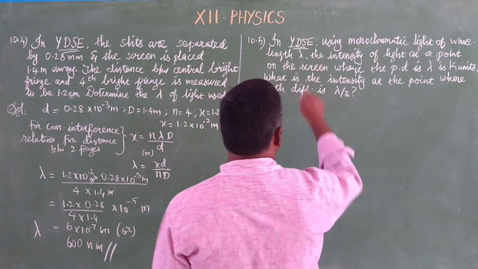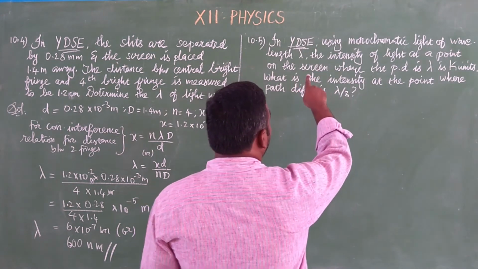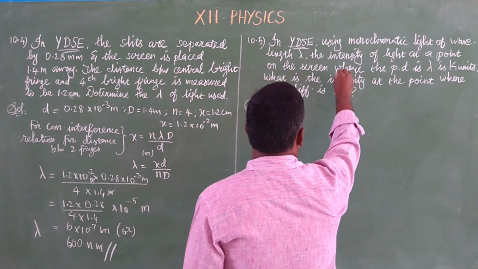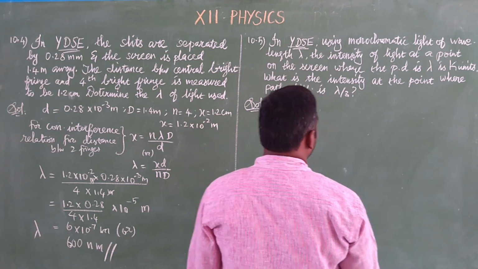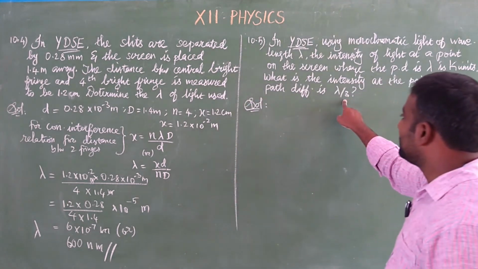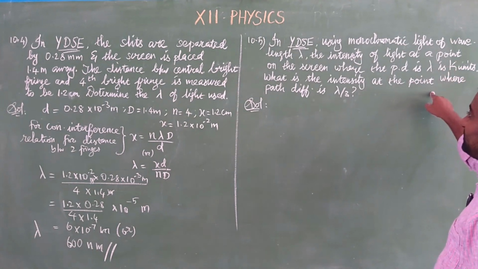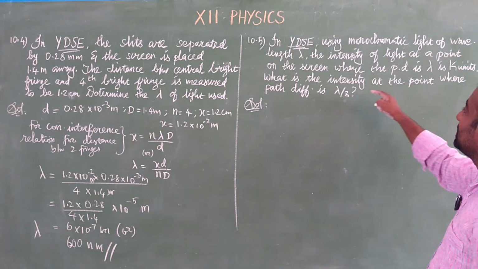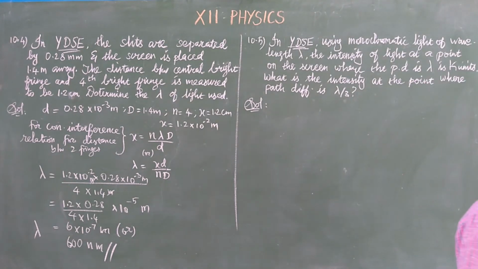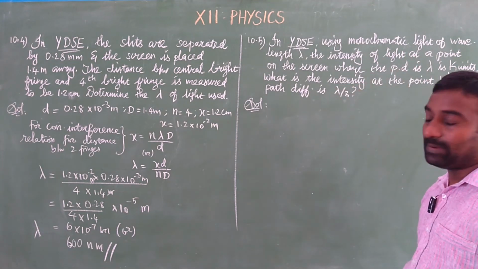In a double slit experiment using monochromatic light of wavelength lambda, the intensity of the light at a point on the screen where the path difference is lambda is k units. What is the intensity at the point where the path difference is lambda by 3? So when it is lambda, what is the intensity? And when it is lambda by 3, what is the intensity?